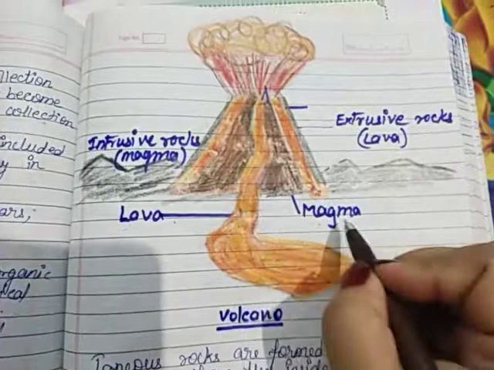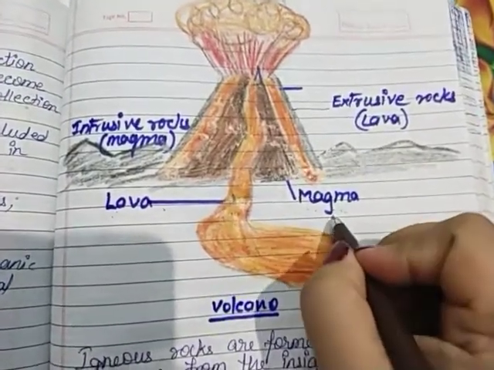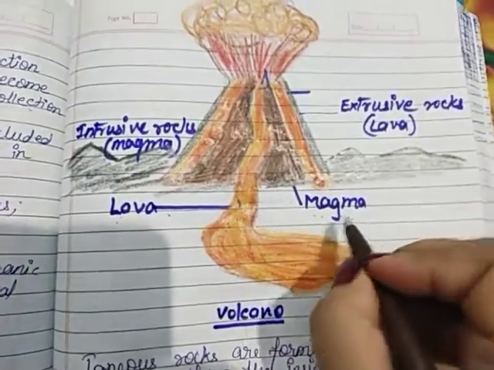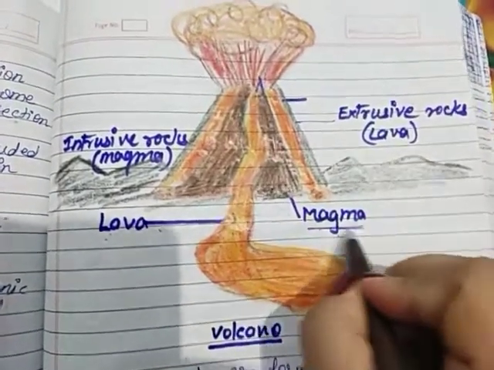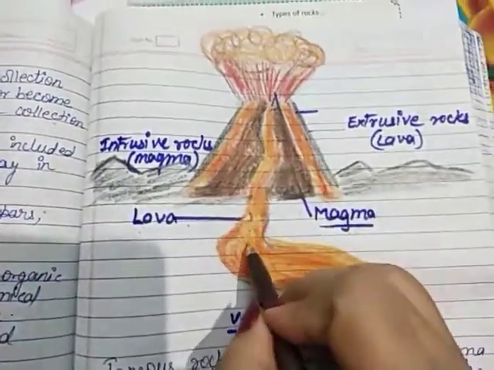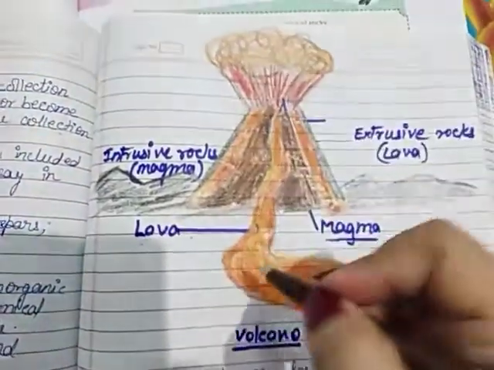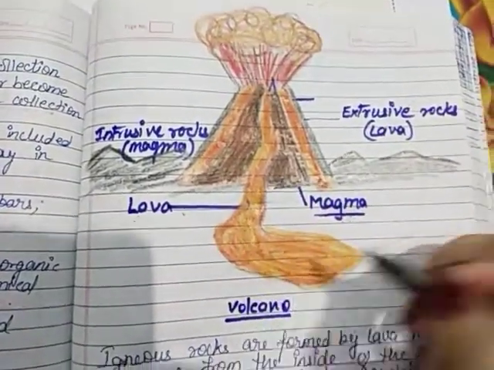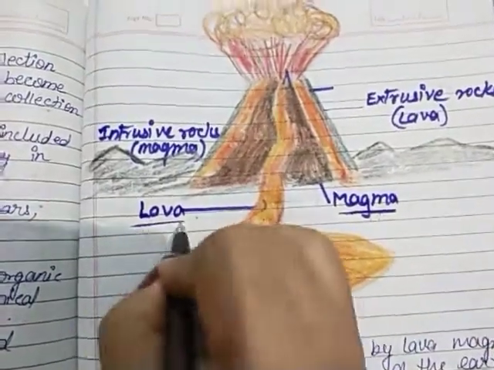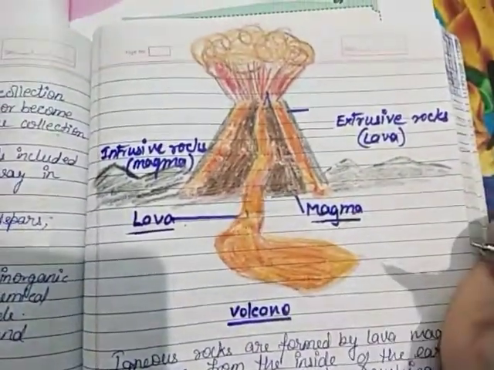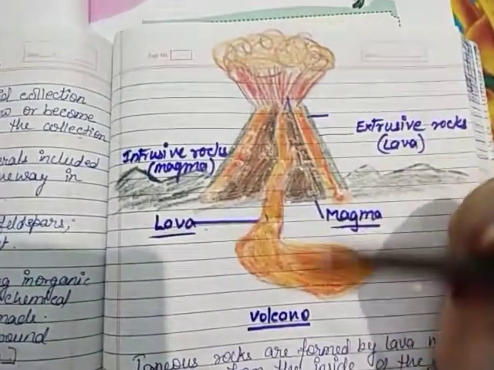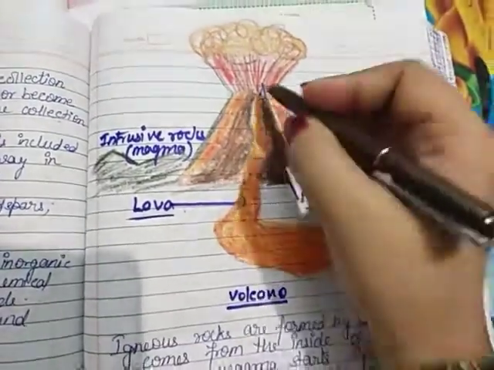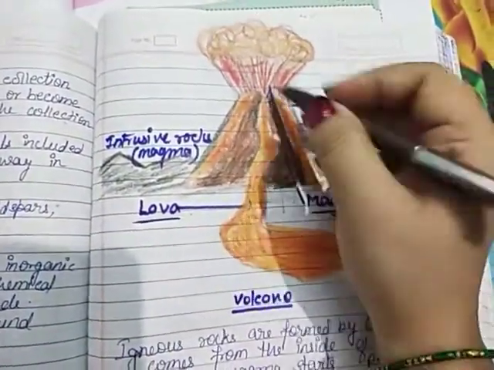The hot molten rock present inside the layers of the earth is known as magma, whereas when this hot molten rock comes out of the volcano in liquid form, it is known as lava. You can see the volcanic eruption and the flow of the lava. Magma is present inside the layers of the earth.